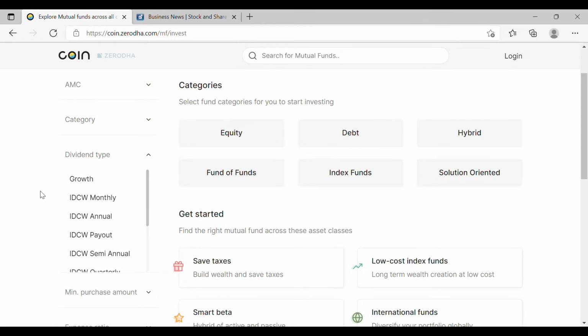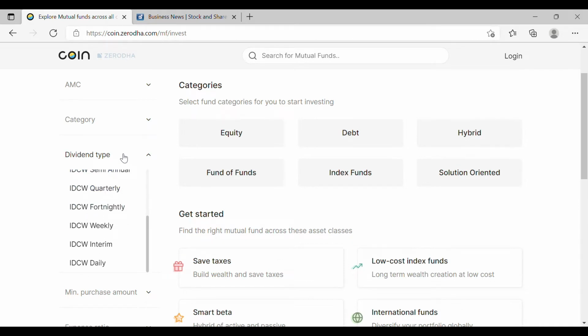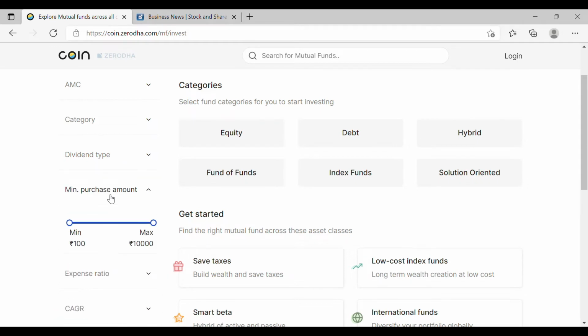Again, if you remember from the videos that I have talked about, there are growth funds and IDCW funds. That is, with growth the money that you have invested is reinvested back, and with IDCW it is given back to you. And then again there are various types of IDCW funds. Again, for a much more in-depth understanding, go check out my mutual fund investing series. Then minimum purchase amount is something for which a few mutual funds have a restriction on the minimum amount that you should invest for you to even start investing in such funds. Hence this is an additional filter. If you are planning to invest, let's say, less than 5,000 rupees or so, then this filter might help. If not, then you can almost ignore it.